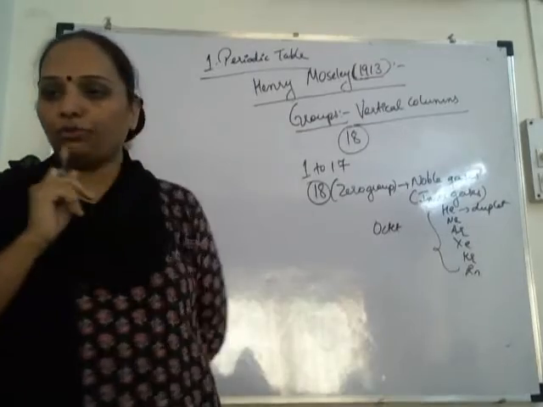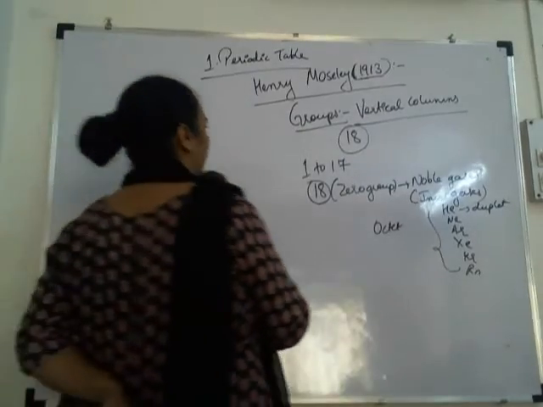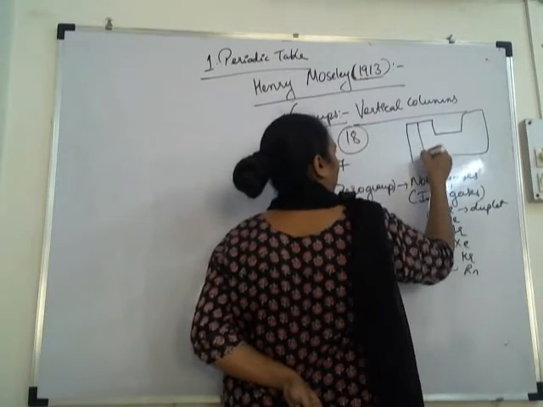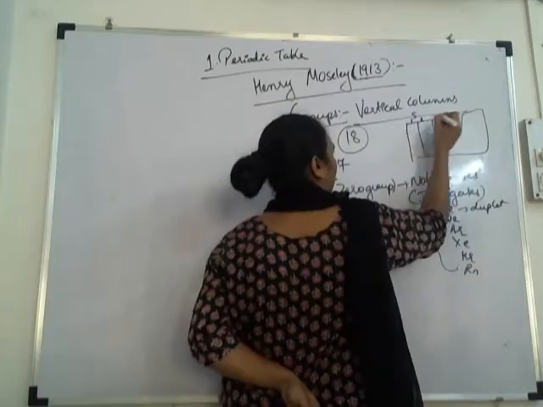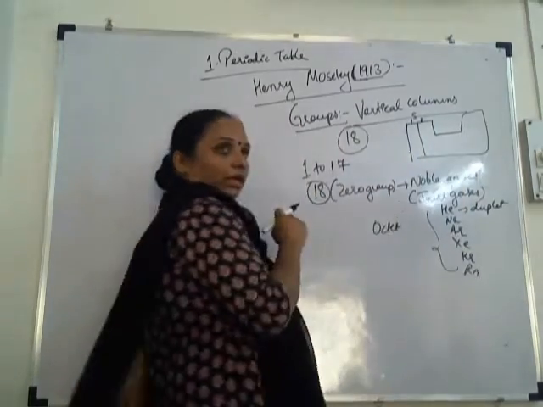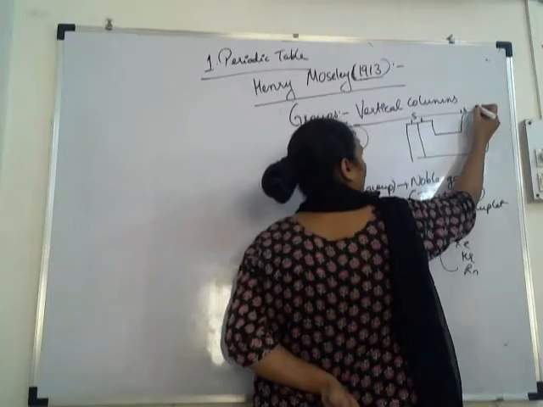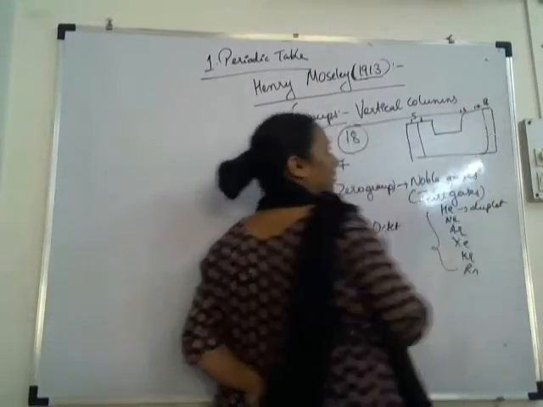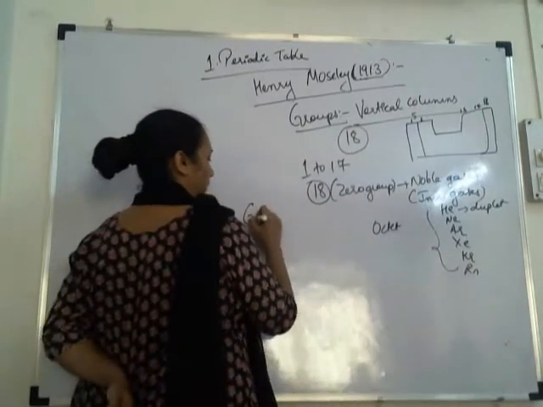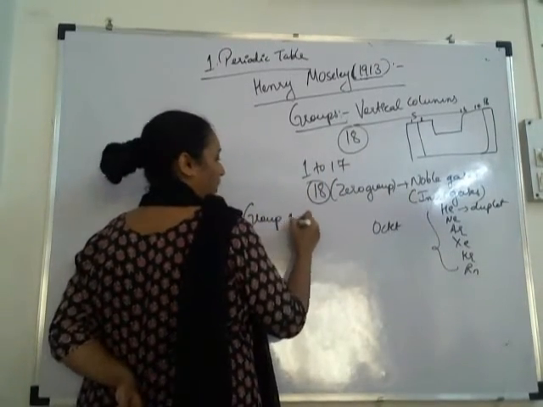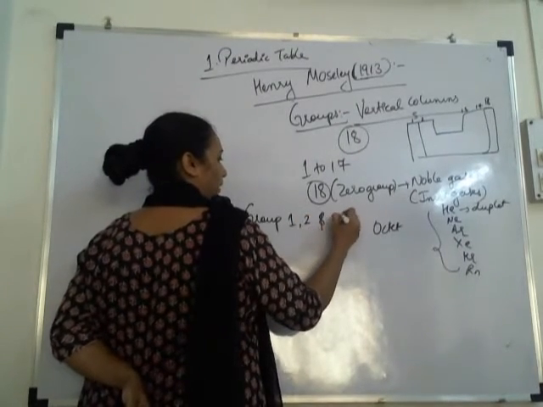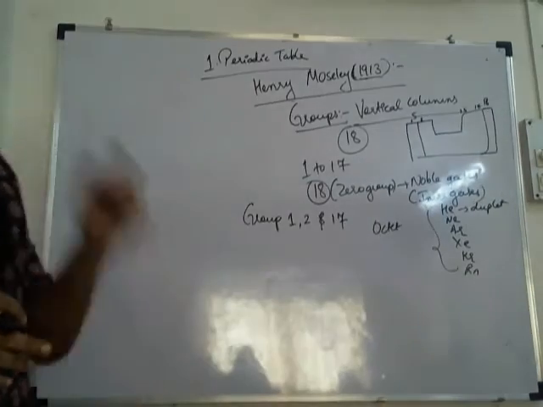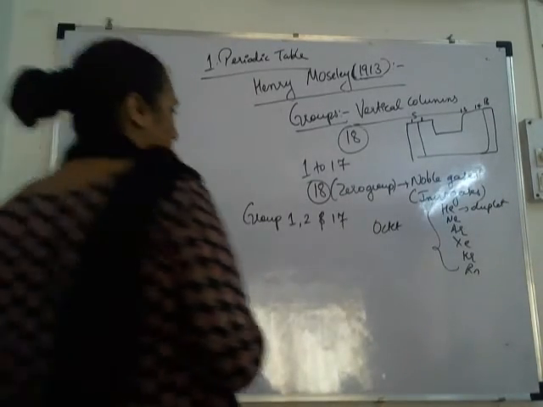Right? Then we come to the first and second groups and groups 13 to 17. Here we have the first group, the second group, and then 13 to 17, and the last one is 18. So groups 1, 2 and 13 to 17 are called normal elements.